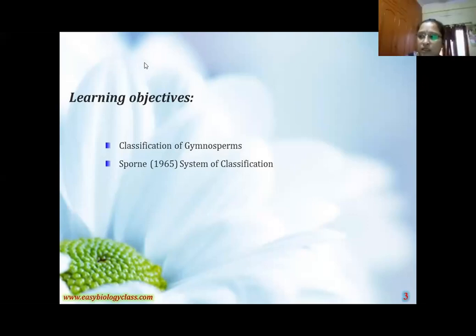Today, write down, girls, the classification of gymnosperms. Here, how to classify, and how many scientists were involved in this classification. Today I will discuss the total classification of gymnosperms. Many scientists were involved in the classification of gymnosperms, but in your degree syllabus, only the Sporne classification is there. Before the classification, I will explain the basic things the scientists took into account, how to classify, and what characteristic features are there.